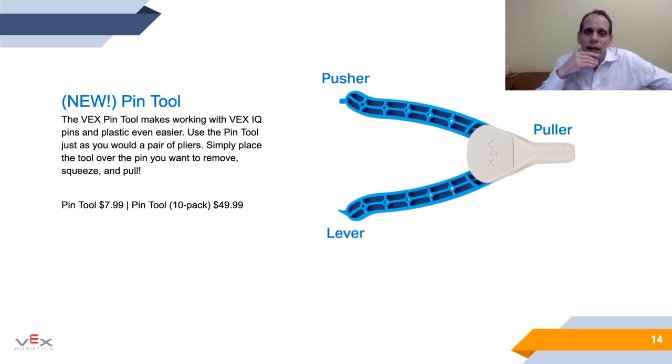If you've used VEX IQ plastic parts, you'll know this is a lifesaver. It allows you to take the pins out very easily. You can use the pusher to push a pin out, and then the lever, if you have a corner connector, you can use it to pop that out also. So this is a great thing that you can use.